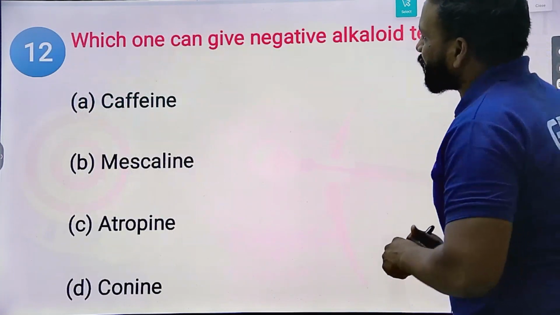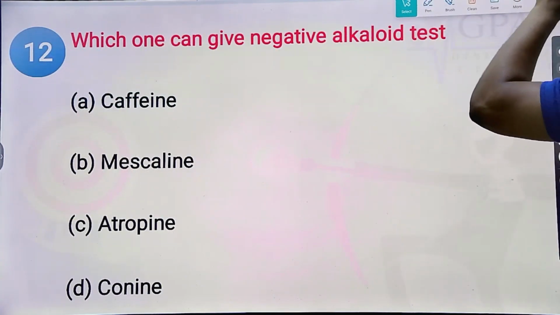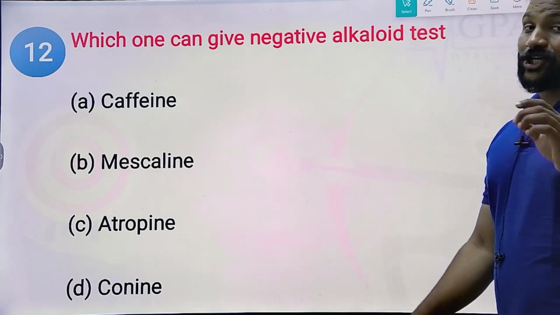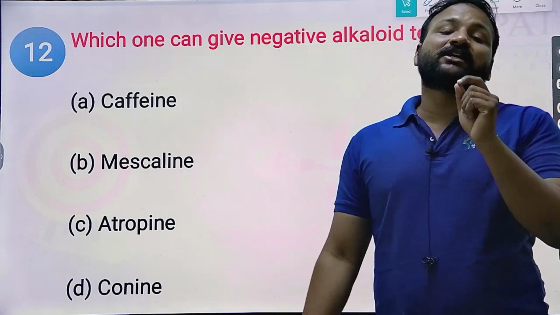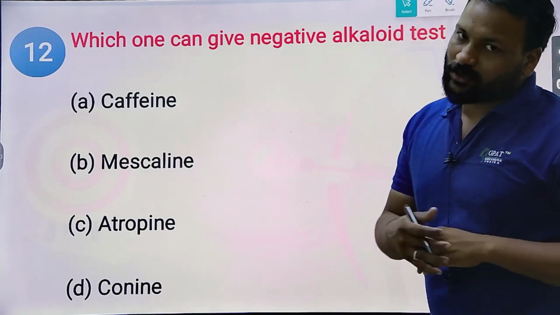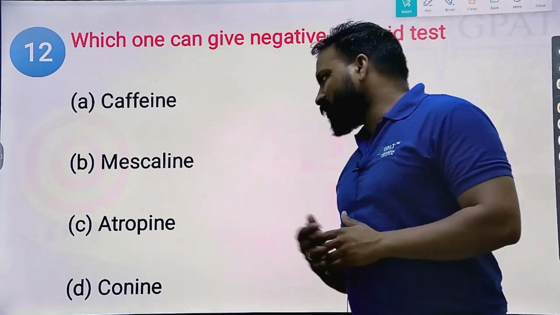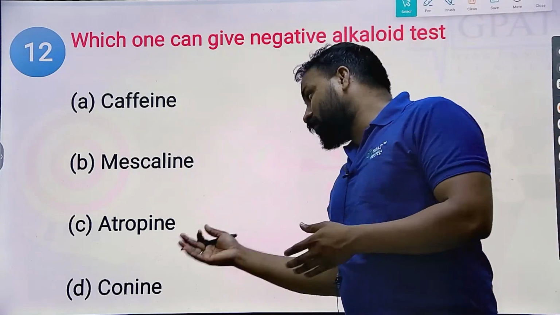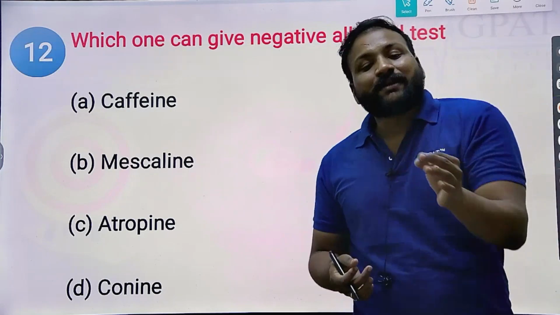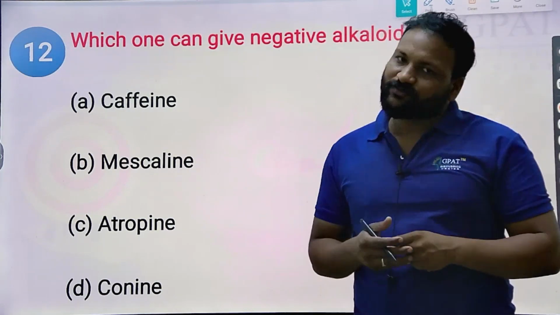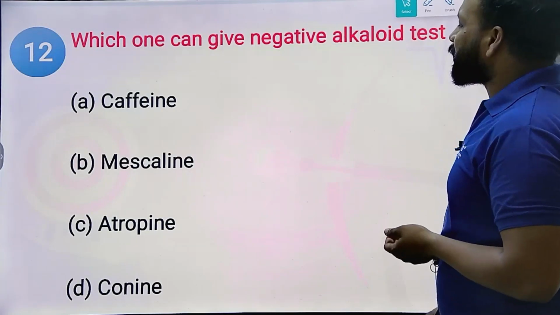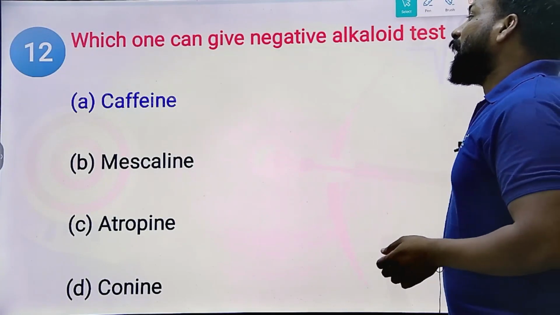And next, which one can give a negative alkaloid test? Following all four belong to the alkaloids, but one alkaloid does not give any positive test. Caffeine is an alkaloid, mescaline is an alkaloid, atropine is an alkaloid, and choline is an alkaloid. But based on their individual identification tests, some alkaloids won't give you the positive test. So I'll tell you which one is the right answer here. The right answer will be caffeine.